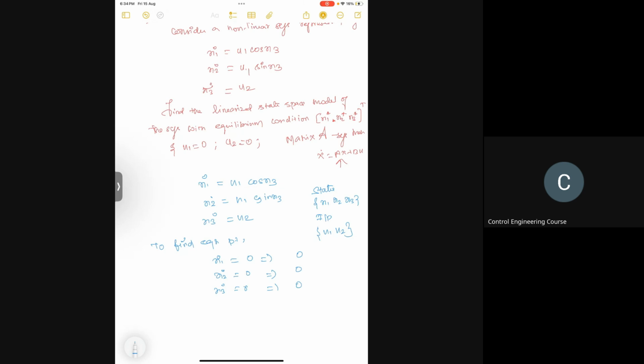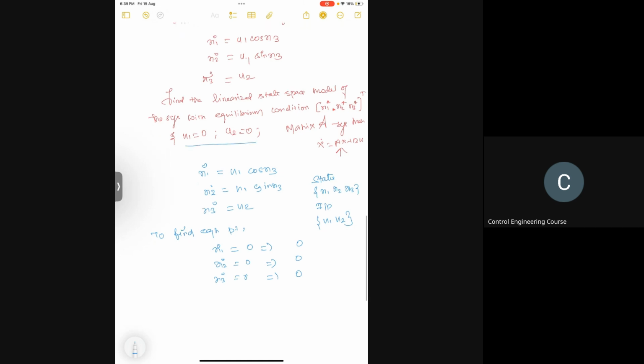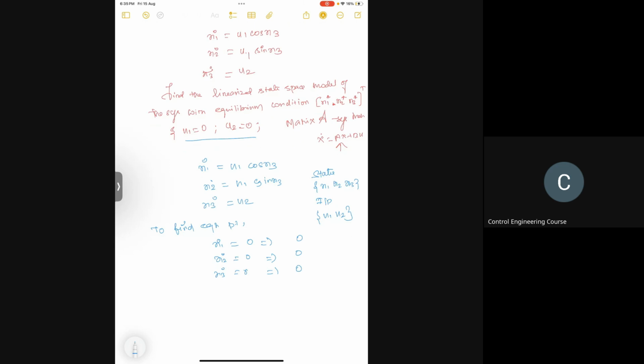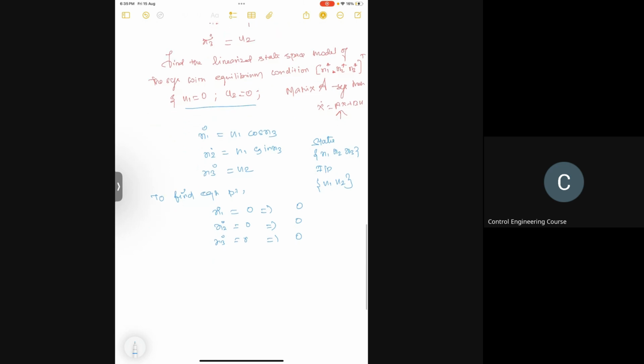So for this kind of problem, if the assumption has been given that u1 equal to 0, that the inputs are 0, then you can straight away take the system matrix. Since all the states have the influence of the input, the system matrix will be all 0.